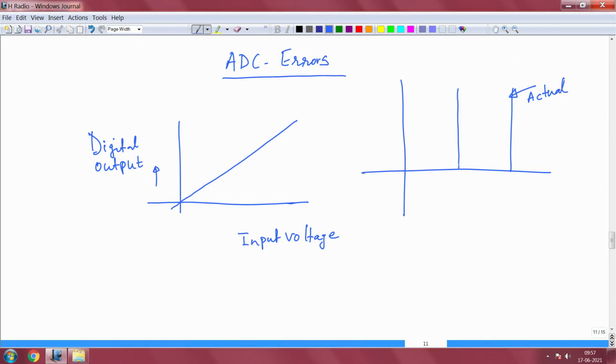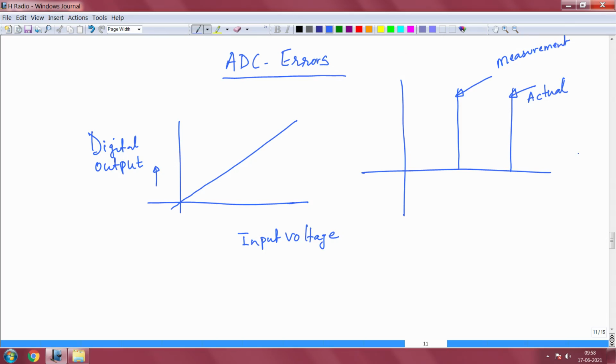But when you actually took the sensor, connected it to the ADC, and looked at the output, your value was here. So, this is the measured value. Actual is this; measured means I have also included the error in the measurement already.